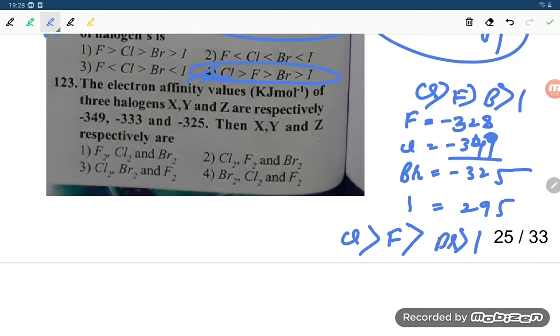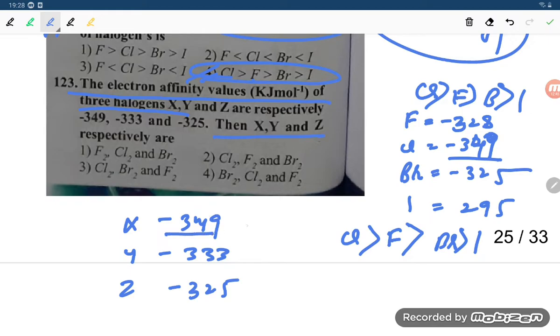Now next, 123. The electron affinity values of the three elements X, Y, Z. What are X, Y, Z? They are giving respectively 349, then 333, and then 325. So 349 is chlorine.